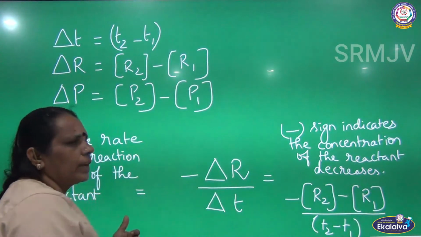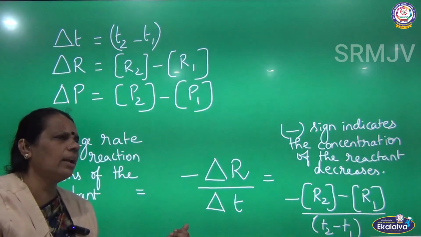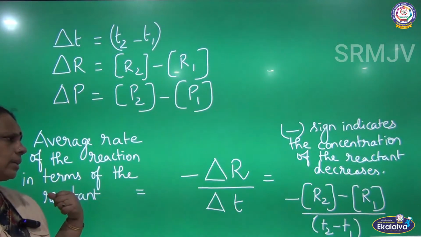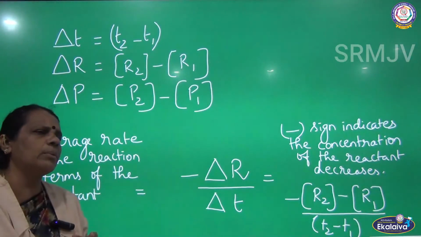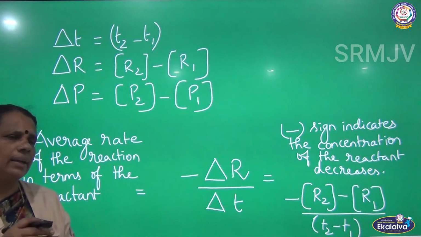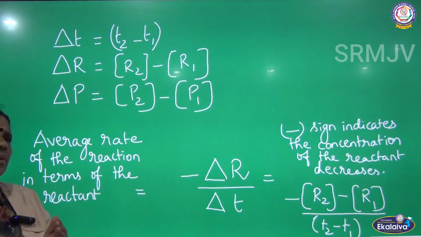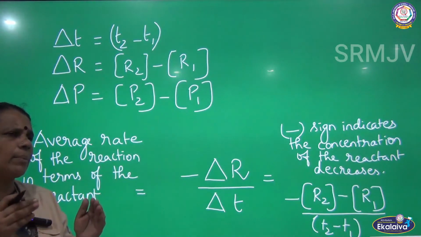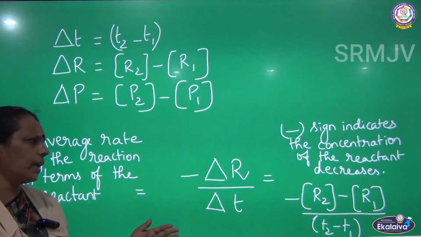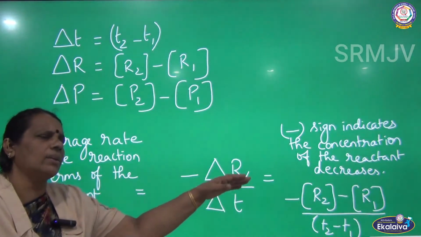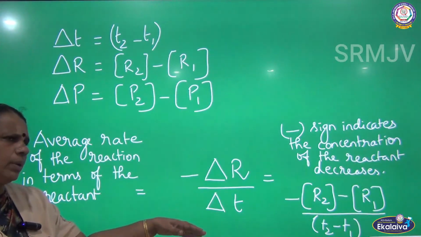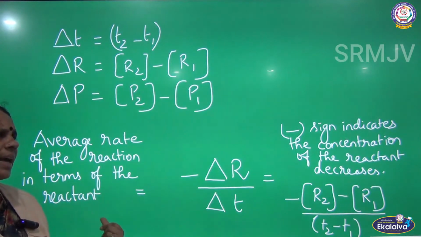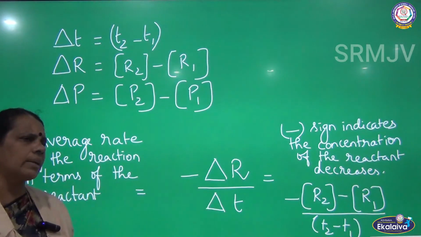So, we are going to derive the average rate of the reaction in terms of reactants. As I already told you, when the reaction proceeds, the concentration of the reactant decreases because the reactant is combining to give the products. So, as the concentration of the reactant decreases with respect to time, I am going to define the average rate as minus delta R by delta T.